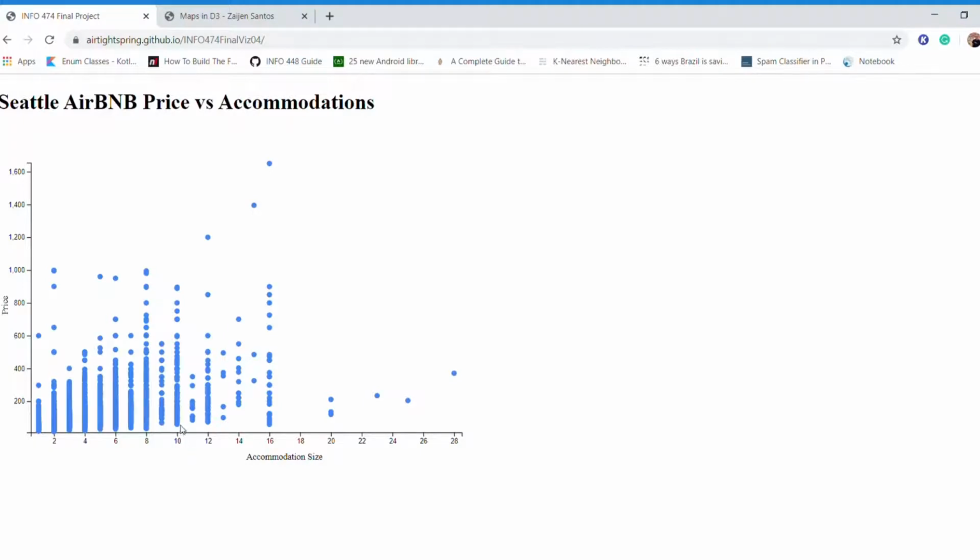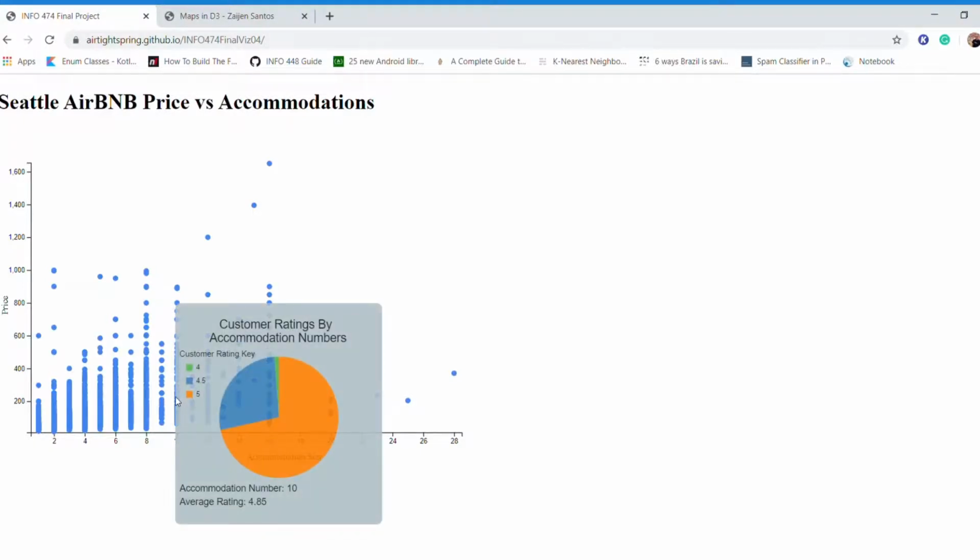So through that, I decided to make these pie charts that compare the overall ratings for the accommodation size and group those up to see where people leave ratings. Then I wrote the average rating here to see what the average ratings were for the sizes of homes, to see if that really changed based on the size of home. And it really didn't.